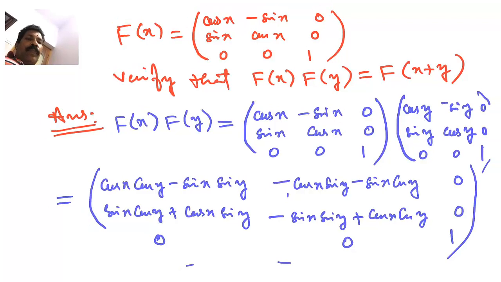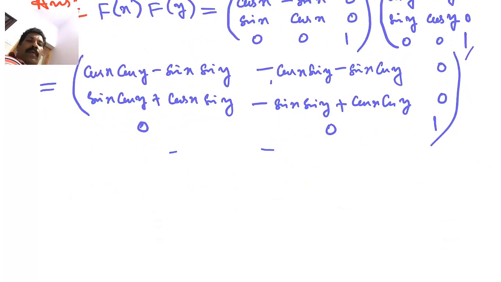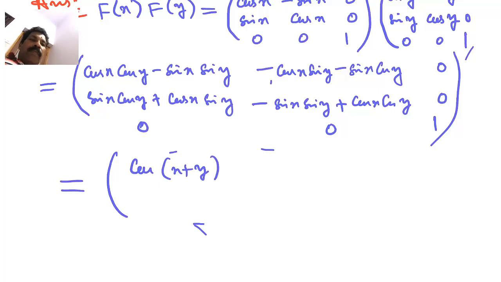So look at the answer. What is cos x cos y minus sin x sin y? That is cos of x plus y, is it? In the same way, what is minus cos x sin y minus sin x cos y? You take a minus sign outside, then that is minus, then cos x sin y plus sin x cos y.